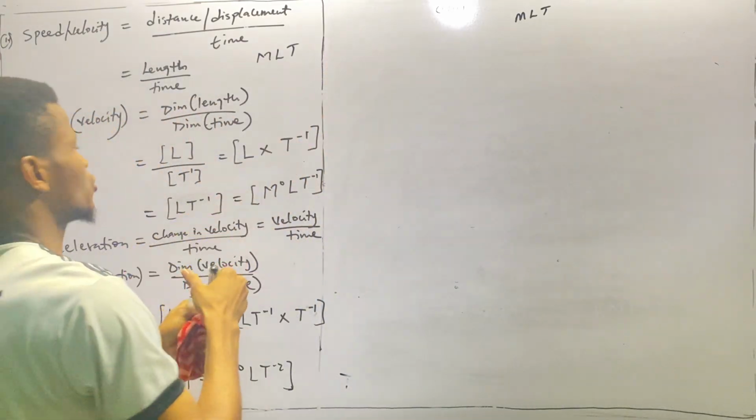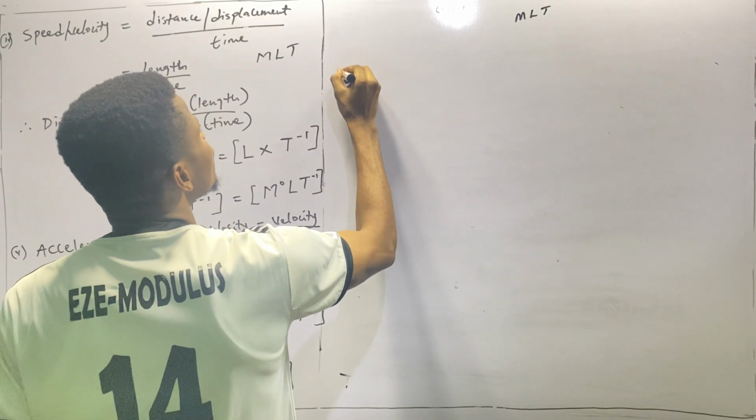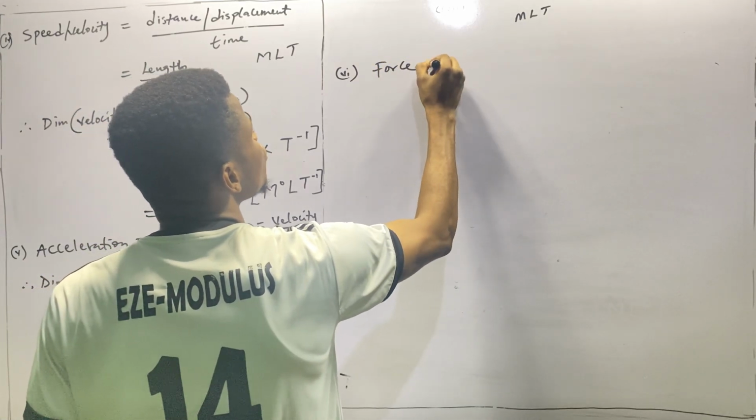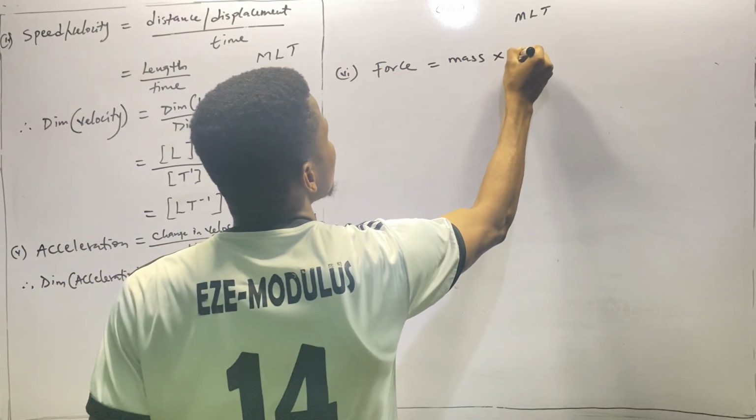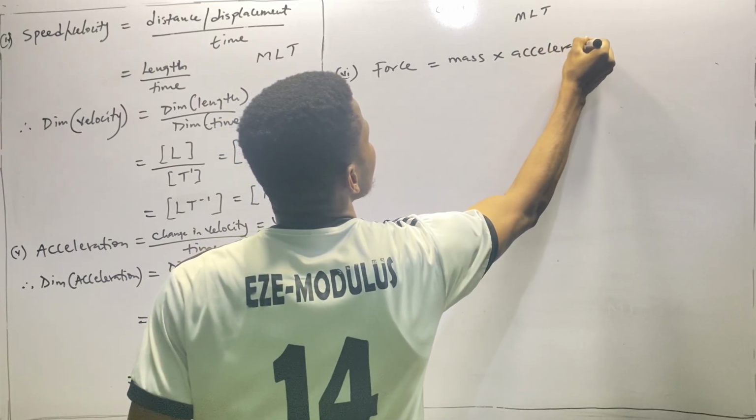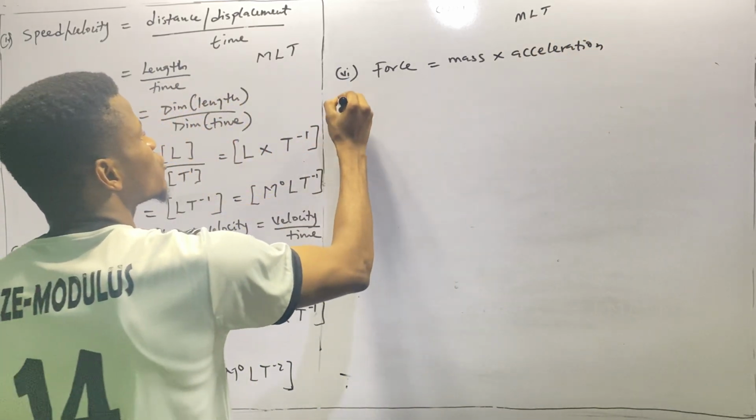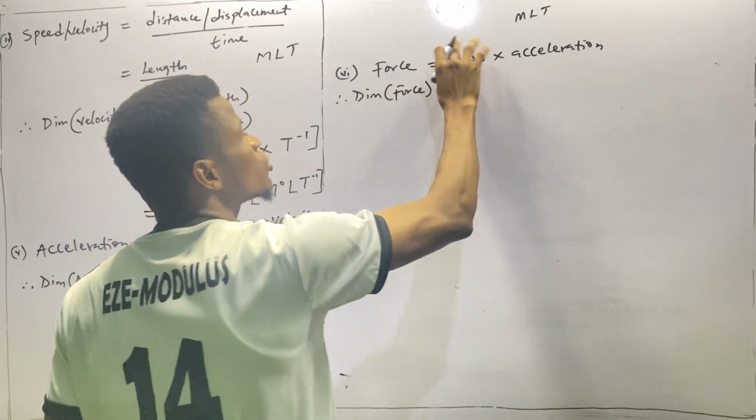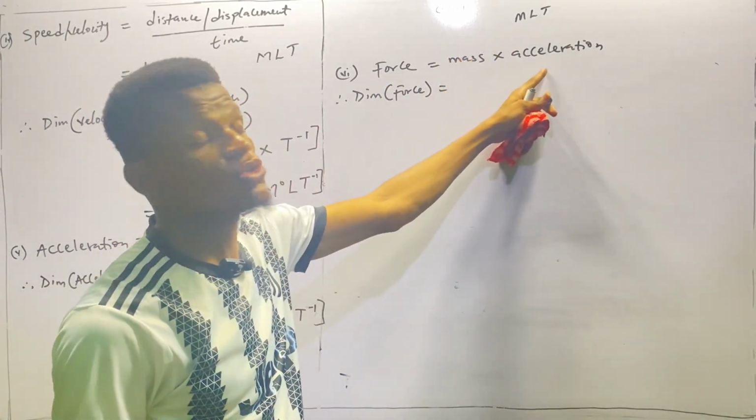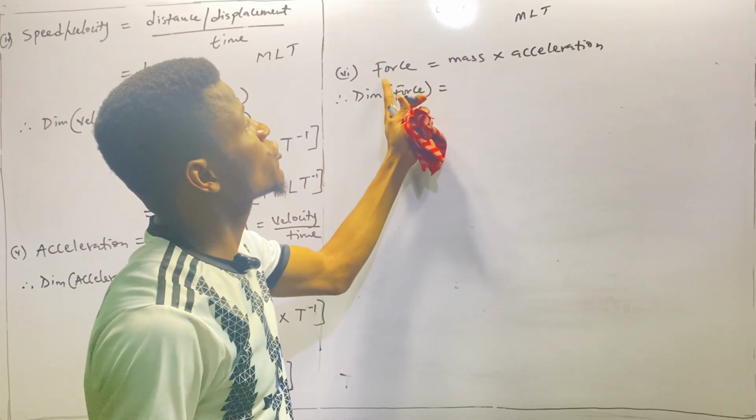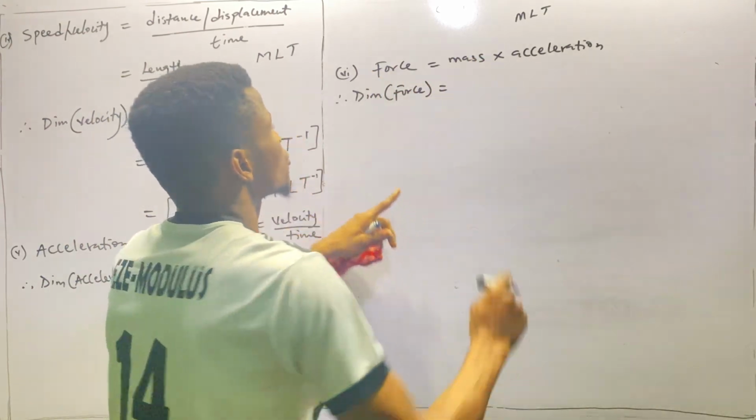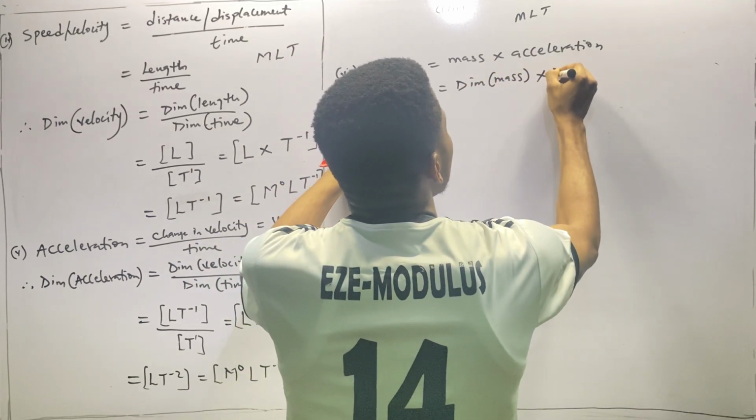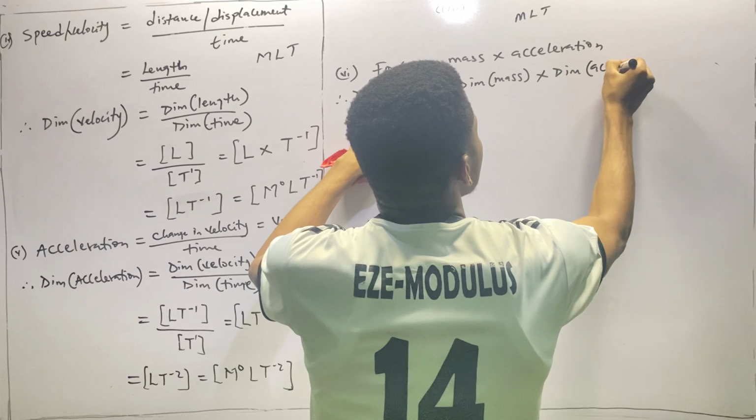So the next one is force. So we have VI, force. By definition, force is mass times acceleration. Therefore, the dimension of force, which is dim force, is expressed in terms of mass and acceleration, so it must have a dimension of mass and a dimension of acceleration. So we have dim mass multiplied by dim acceleration.